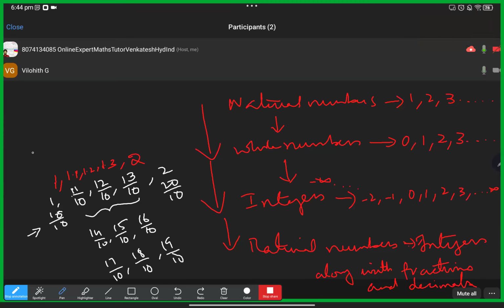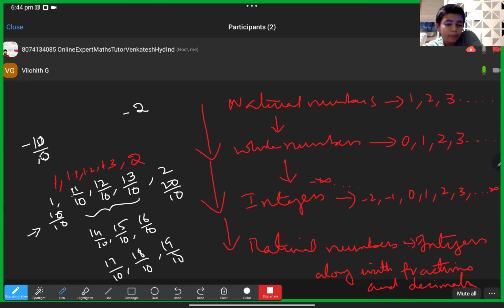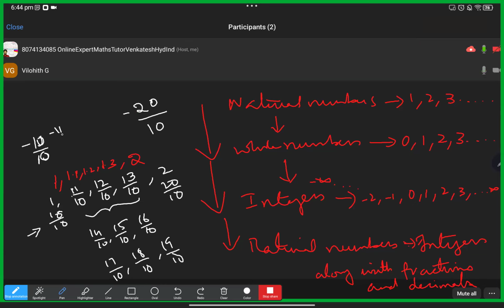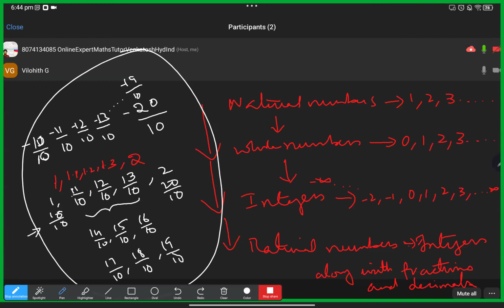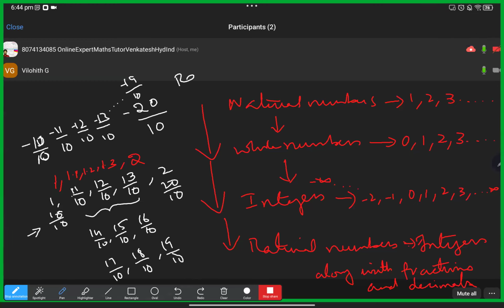In the same way, we can write it on the negative side. -1 and -2 are two integers. I can write -1 as -10 by 10 and -2 as -20 by 10. In between, we get -11 by 10, -12 by 10, -13 by 10, and so on up to -19 by 10. All these are rational numbers.